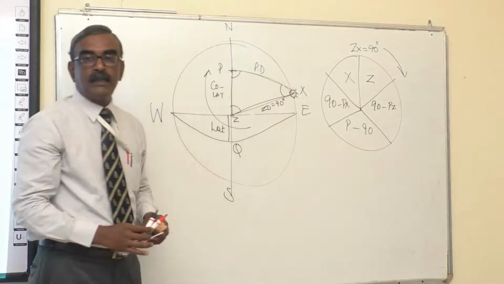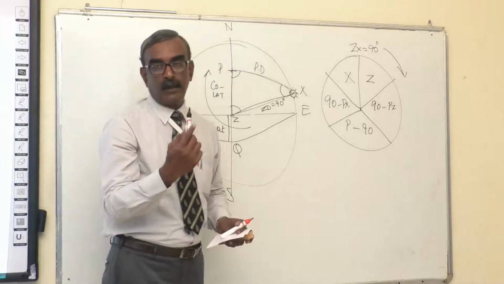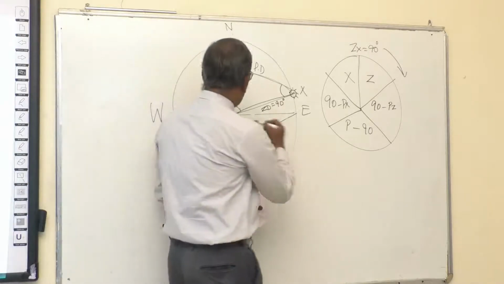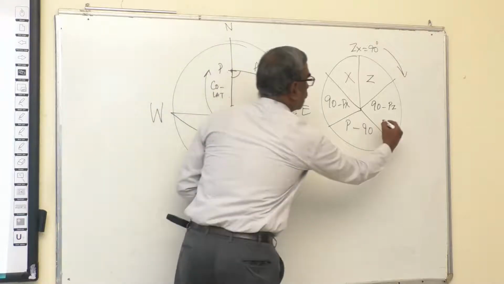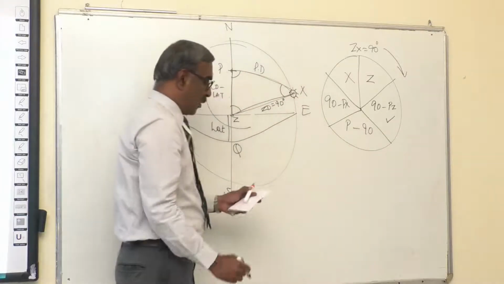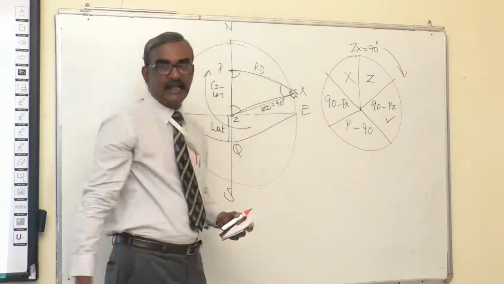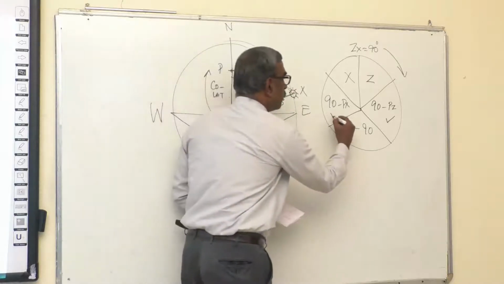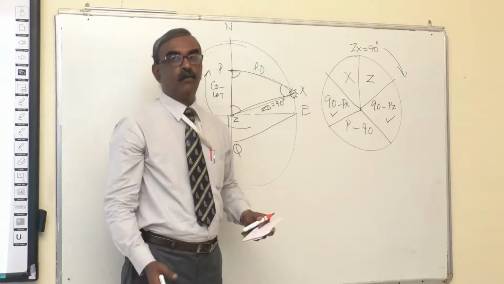Gentlemen, what are the things we know? Values which we know, we put a tick. We know the PZ because the latitude of the observer is already known. We know the declination of the sun for that day, so we can put a tick here also. What we need to find out, what is our purpose? To find the compass error.